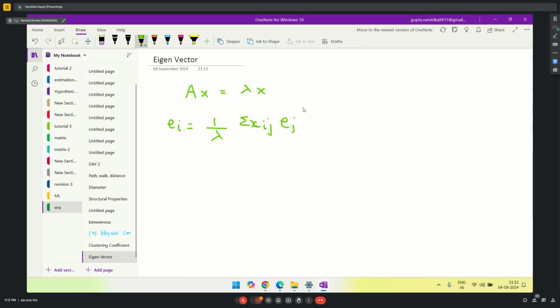So this is the equation for finding eigenvector centrality. It is a recursive measure. Recursive means the eigenvector centrality of a node i will depend on the eigenvector centrality of another node j. I'll try to find more detail about this particular centrality and we'll get back to you tomorrow.